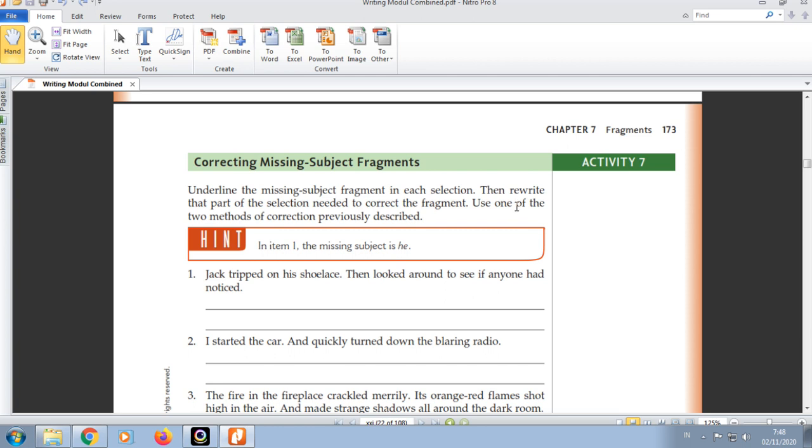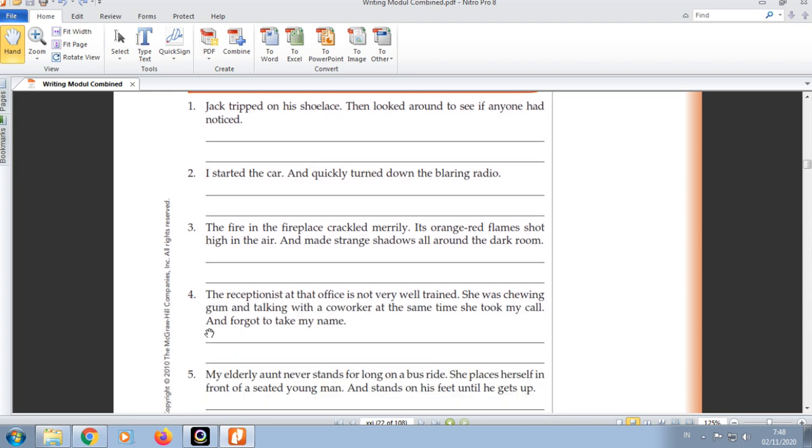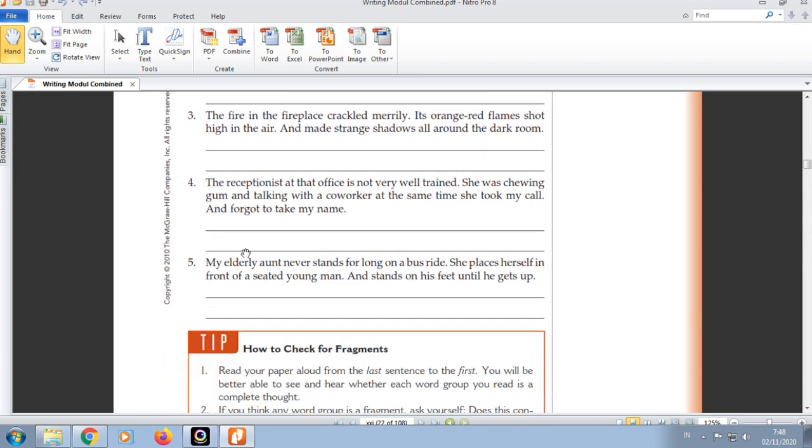And then activity 7, correcting missing subject fragment. It is easy. Just add a subject, and when adding a subject, look at the context of the sentence. Do number 1, 2, 3, 4, and then 5.